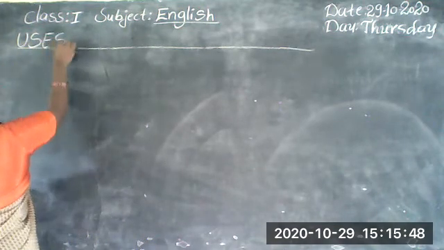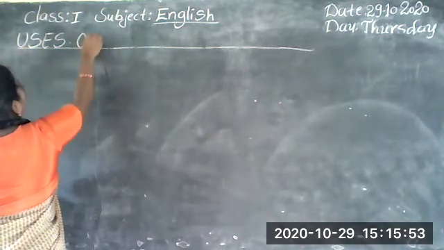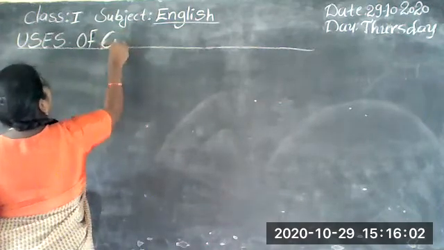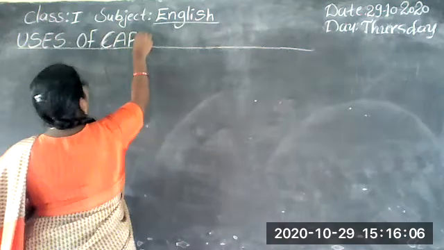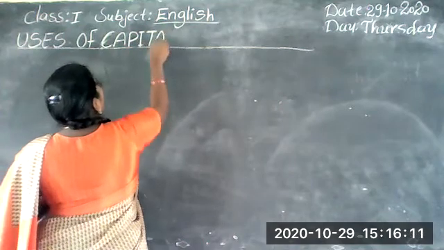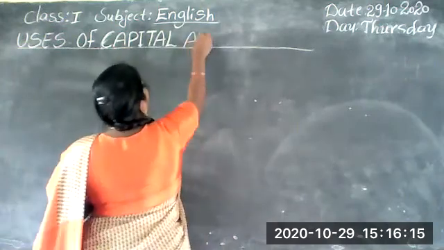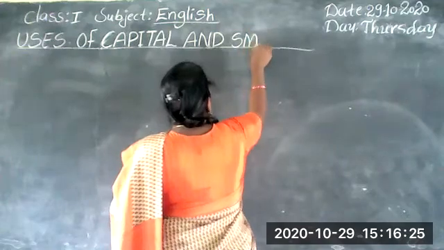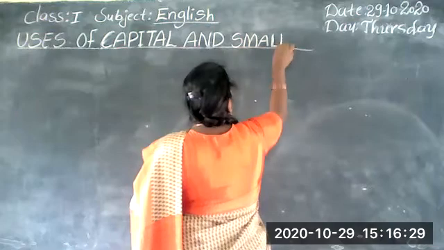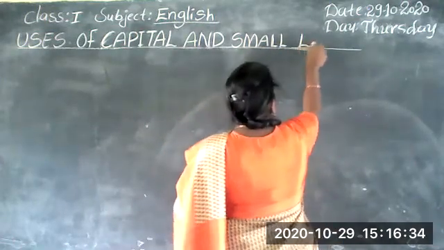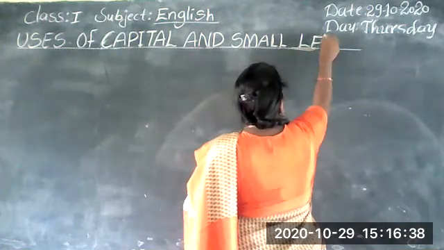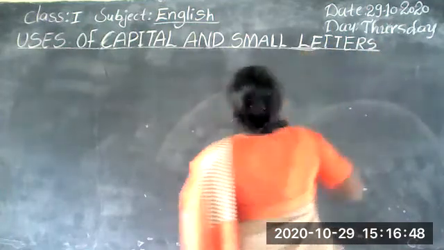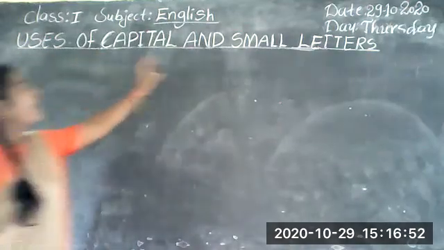U-S-E, uses of. O-F, of. Capital, C-A-P-I-T-A-L. Capital and small letters, S-M-A-L-L, small letters, L-E-T-T-E-R-S. Uses of capital and small letters.